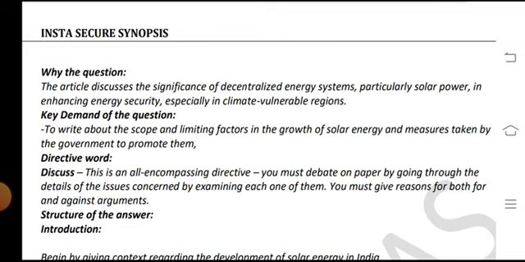In this directive, you must debate the topic properly by going through the details of the issues and concerns, examining each one of them, and you must give reasons for both.